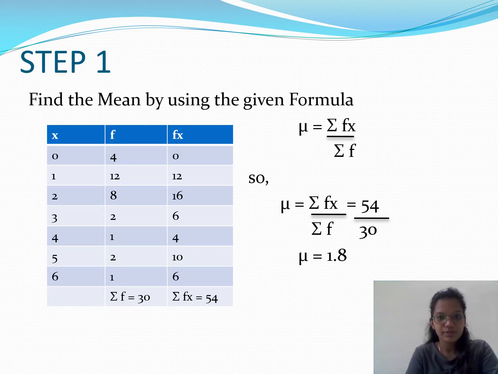Find the mean by using the given formula. The formula is mean equals summation fx upon summation f. Here are given the x values and f values. So firstly, we calculate the mean. We want the summation of fx. So here we got summation f equals 30 and summation fx equals 54. So put these values in the formula and we get mean equals 1.8.